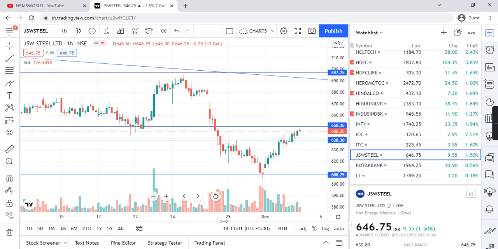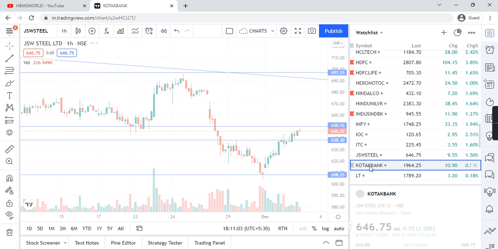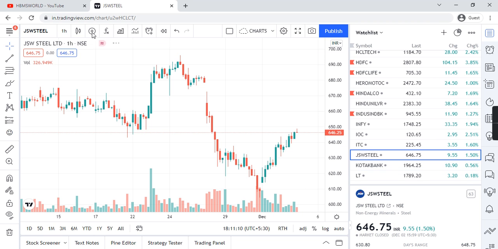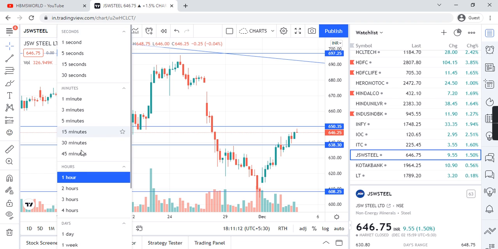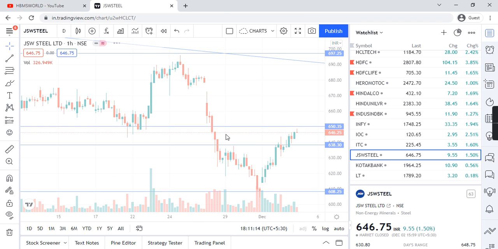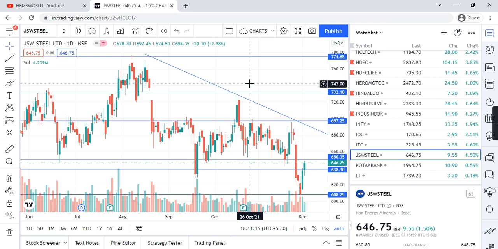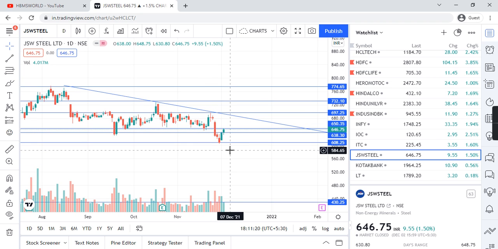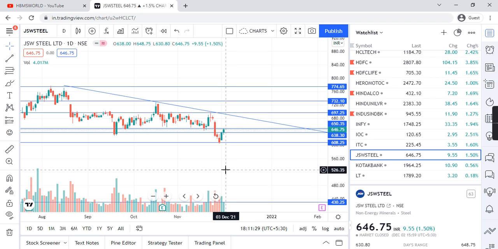Today we are going to analyze the next Nifty 50 share, Kotak Bank. But before that, let me revisit JSW Steel, which we analyzed yesterday. I am going into the daily frame and let me reset the chart. As I told you, this is following the support and resistance. So see, 637, and on the upper side it's trying to touch 649.